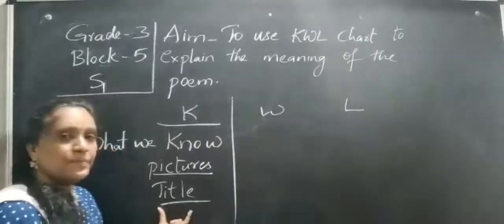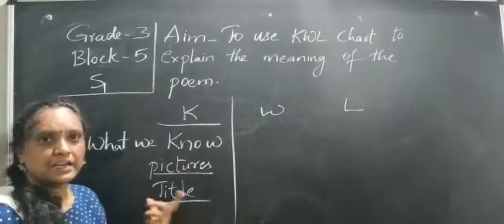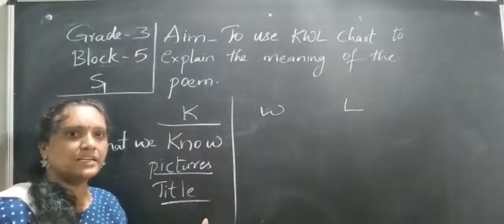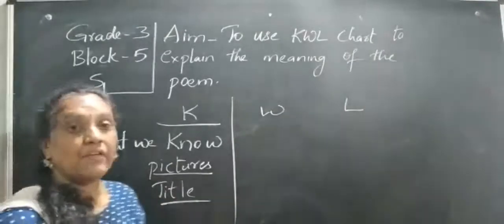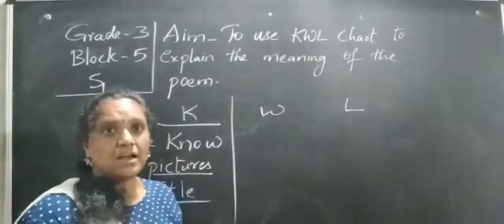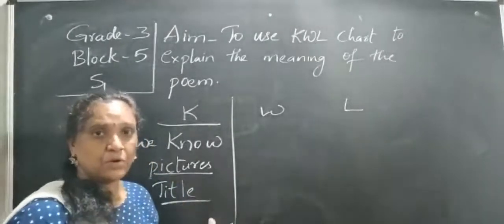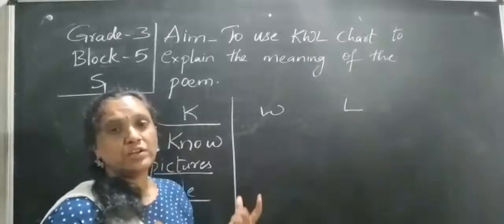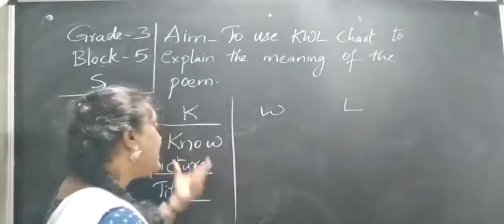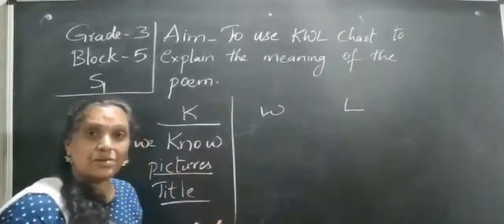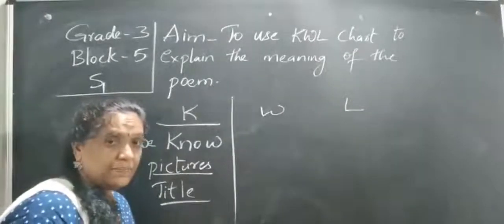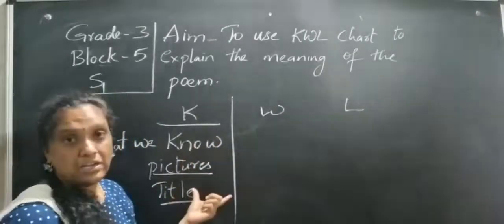So previously, we had gone through the title Mala Goes to School. By seeing the title, we came to know that about Mala, we are going to learn something. By seeing the blue kite, we came to know that we are going to learn something about the blue kite. In the same way, by seeing the title, can you tell me what you are going to learn? Basing on that, you want to write your volume.